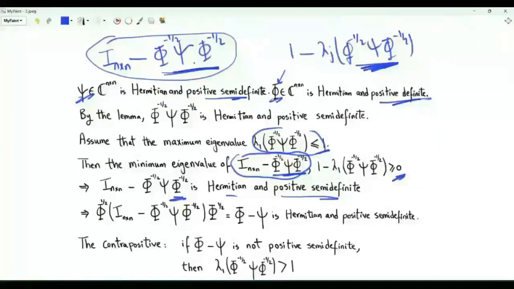semi-definite. We also get a Hermitian and positive semi-definite matrix if this is surrounded from the left and from the right by phi to the half. This is also a positive semi-definite matrix. Doing the multiplication, we get phi minus psi.